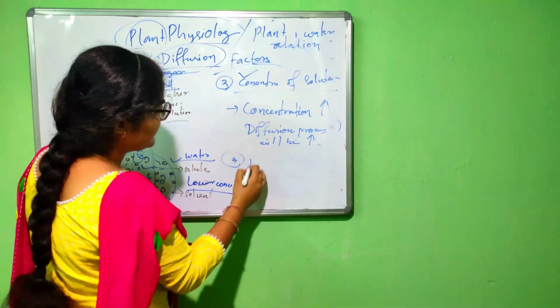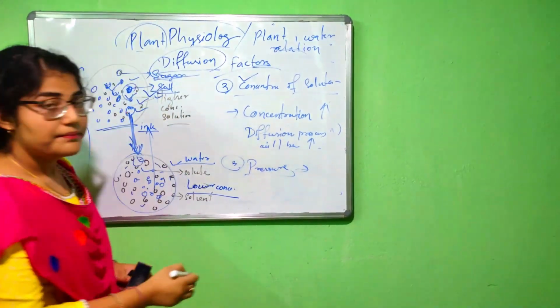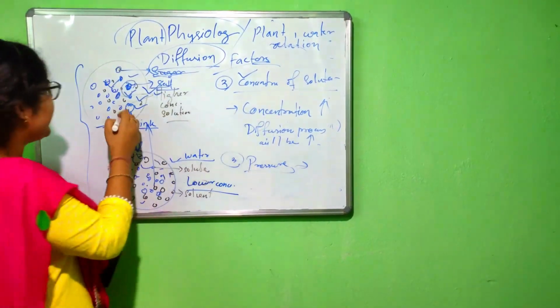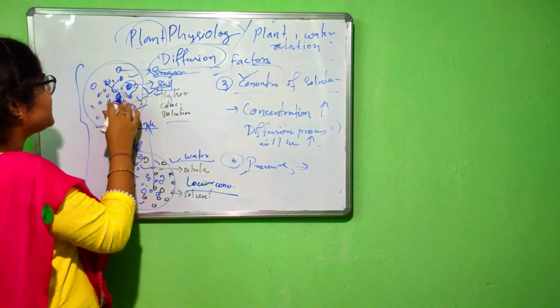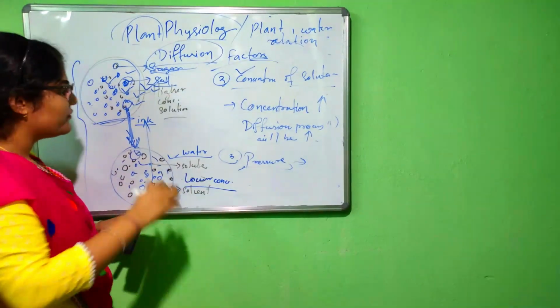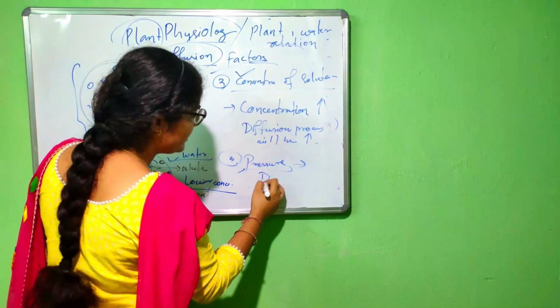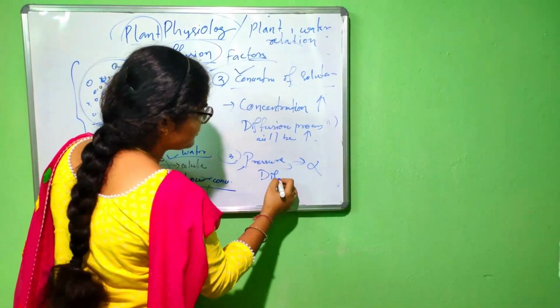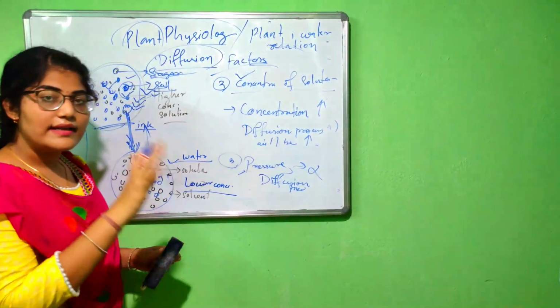Then we come to the third, that is the pressure. The third factor is the pressure. Pressure means, if in a part the pressure between the solute molecules increases, then they tend to move from the higher region to the lower region. So it is also directly proportional to the diffusion process. Okay, there are three points.